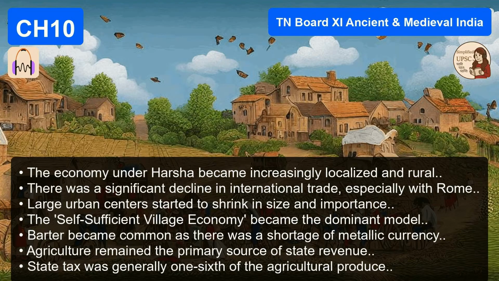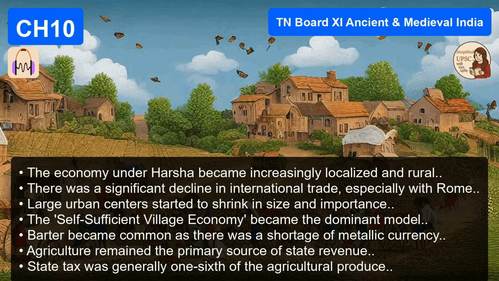Okay, how do we know that? What's the evidence? It's numismatics, the study of coins. We simply find far fewer coins from Harsha's period compared to the Guptas. And the coins we do find are often debased, meaning they have less gold or silver content. The quality of the currency went down. So the money was literally disappearing from the system.